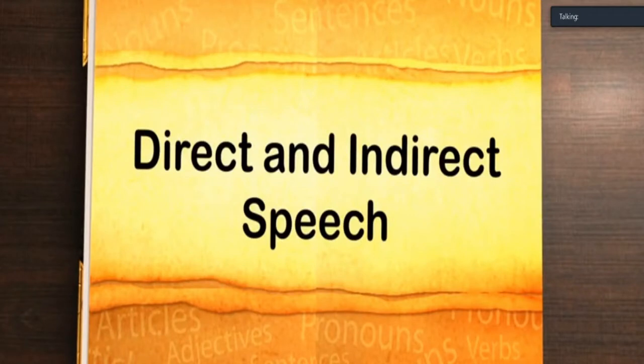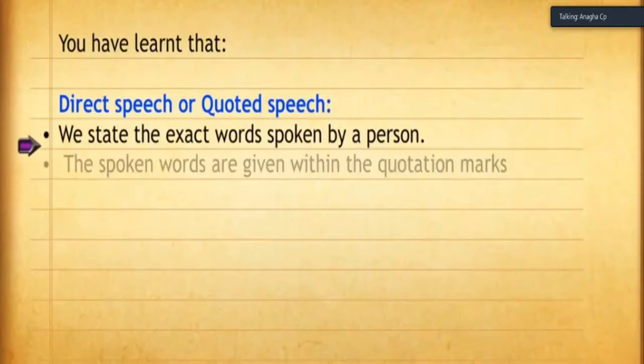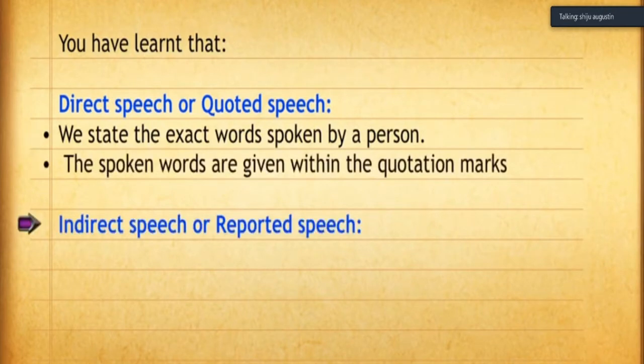You have learned that in direct speech or quoted speech, we state the exact words spoken by a person and always place the spoken words between the quotation marks. Please write down the first point, the heading: direct and indirect speech. Direct speech or quoted speech means we directly quote the speech of a person as it is spoken by the person.